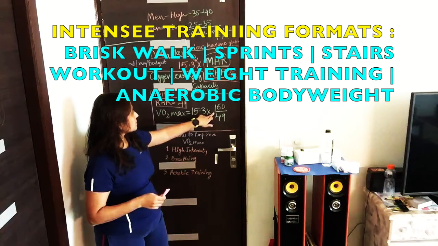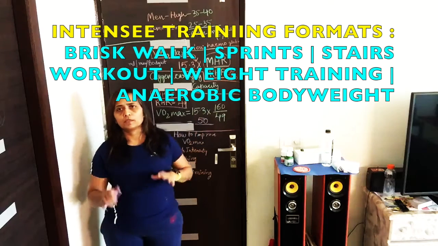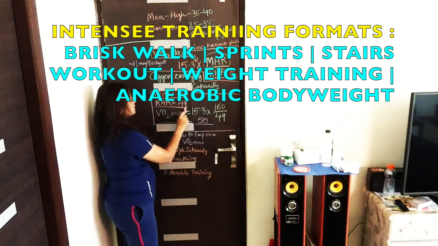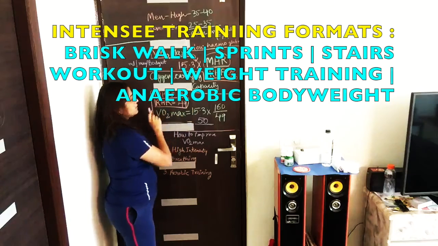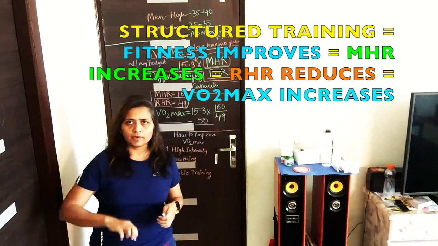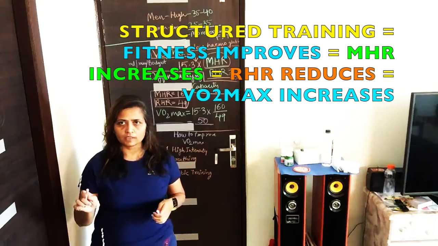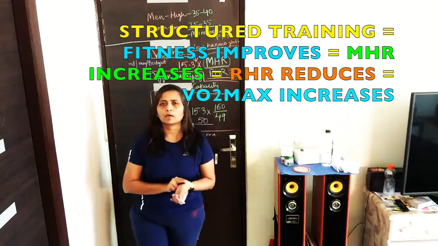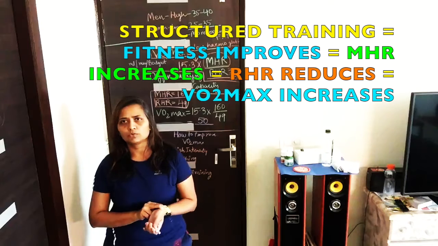And if you are following this kind of pattern, your resting HR will automatically reduce. You'll notice that if your current resting HR is 70 or 80, when you check your pulse, usually in a minute your heart rate is between 72 to 80.